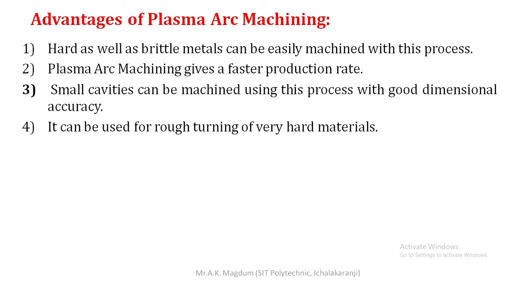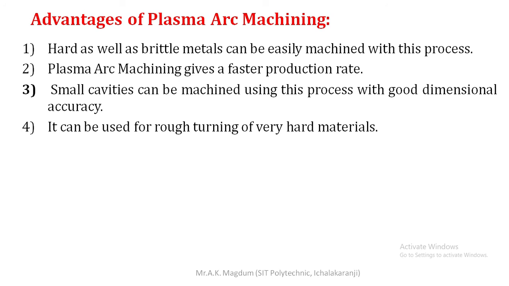So basically, plasma arc machining is used for machining hard as well as brittle metals, because we want to machine hard material and brittle components and generate different profiles. In that case, plasma arc machining is very helpful because hard material has a high melting point.